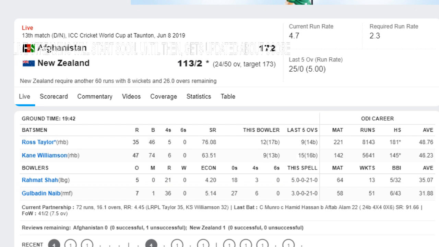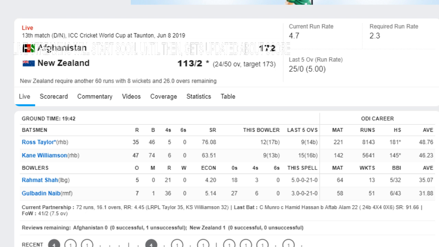Oh, this is 23.6, last ball, Rahmat Shah to Kane Williamson, 4 runs. So Williamson has decided to go off the mark with a boundary. After 24 overs, New Zealand are 113 for the loss of 2 wickets and require just 60 runs from 26 overs.